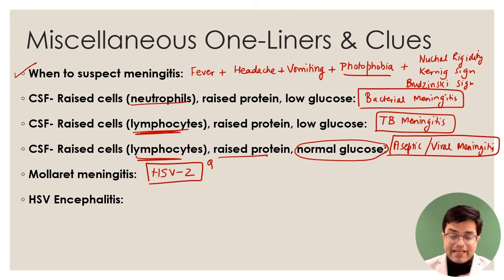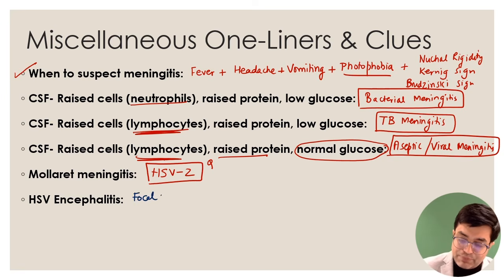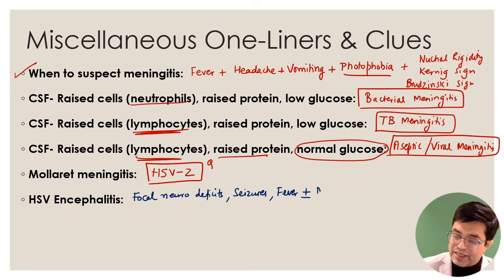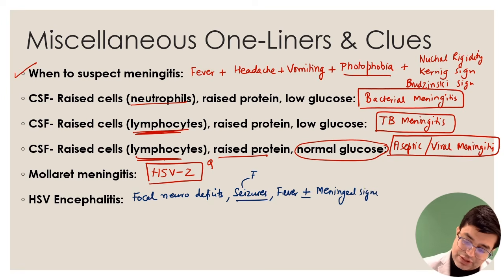Then HSV encephalitis, brain parenchyma involvement. If there is meningoencephalitis or HSV encephalitis, what is the important clue? The examiner will say the patient has focal neurological deficits, because brain parenchyma is getting involved. He will have seizures, he will have fever with or without meningeal signs. So signs of meningeal irritation may or may not be present, and the type of seizures are always focal seizures. And what part of brain is involved? HSV encephalitis has a special tendency to produce temporal lobe involvement.